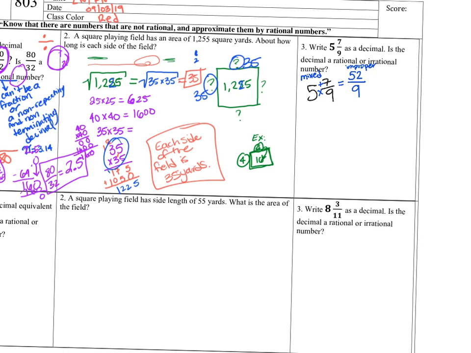The second thing that you do is you remember the division symbol. Remember, fractions mean division. So you have 52. Go ahead and write this out. 52 divided by 9. And 9 goes into 52 5 times, which is 45. And then that's 7. And now you start the decimal process.